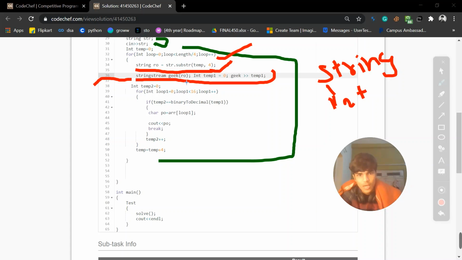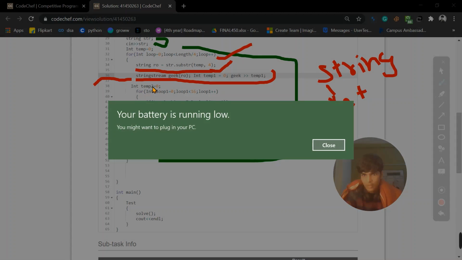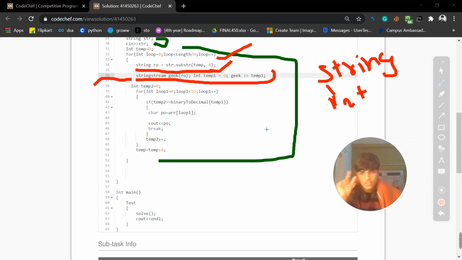So I make a string, I use temp1, and from it I put the string into the stringstream object, geek. From geek I take out my integer value. Now our task is to deal with the individual parts of that whole string. So we start a loop from 1 to 16, because we are comparing each loop with the decimal value. That's why we are running 16 times.